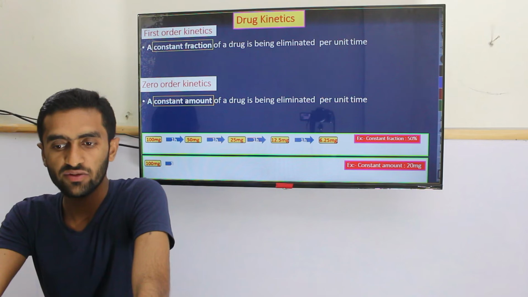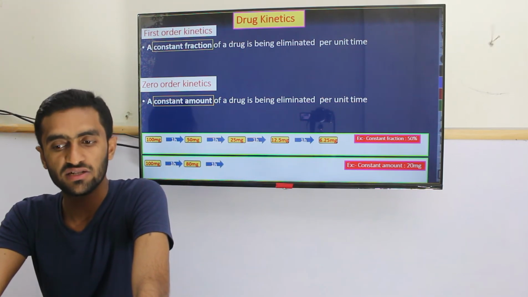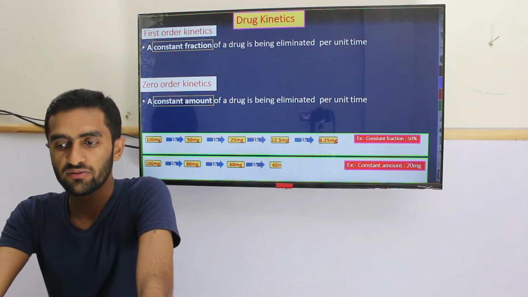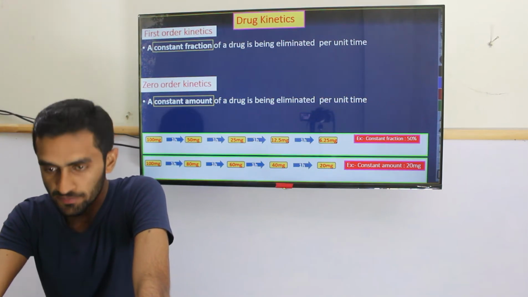If you compare with the constant amount being excreted, like 100 mg, after 1 hour what will happen? It's going to be 80 mg. Next hour, 60 mg. Only 20 mg is going to be excreted. After 1 hour, 40 mg, 20 mg. So this pattern is followed.